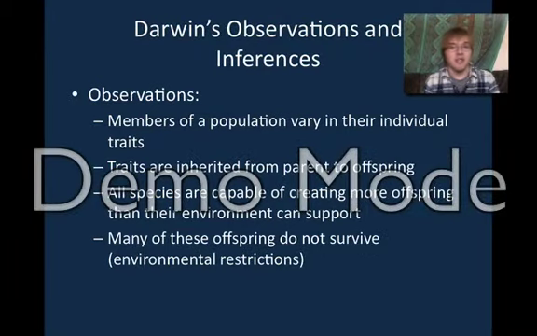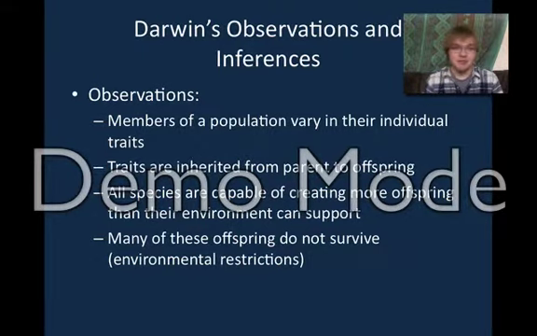So the 4 observations that Charles Darwin made were: one, that the members of a population vary in their individual traits. Number 2 is that traits are inherited from parents to offspring. Number 3 is that species are capable of creating more offspring than their environment can hold. And the last one is that many of the offspring do not survive, and this is because of environmental restrictions like lack of food.